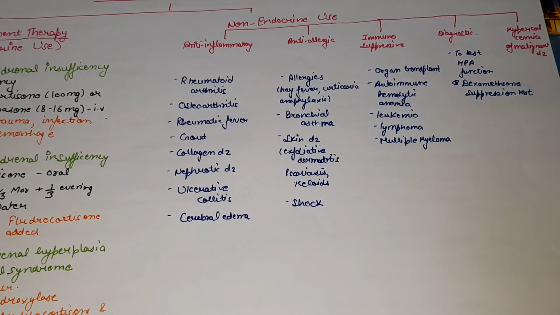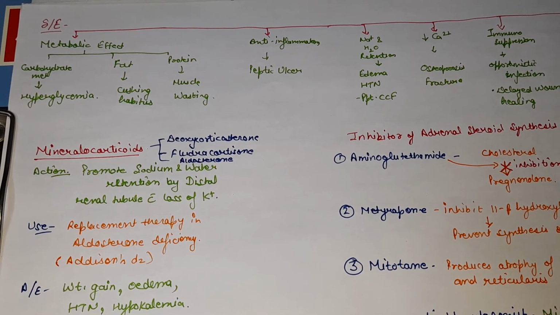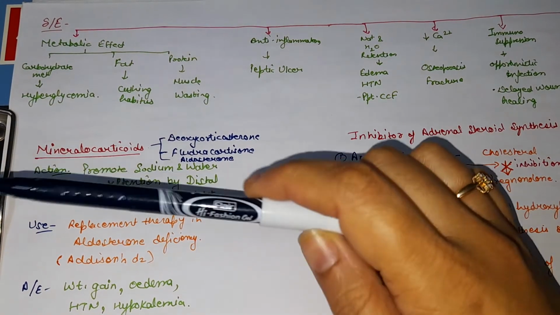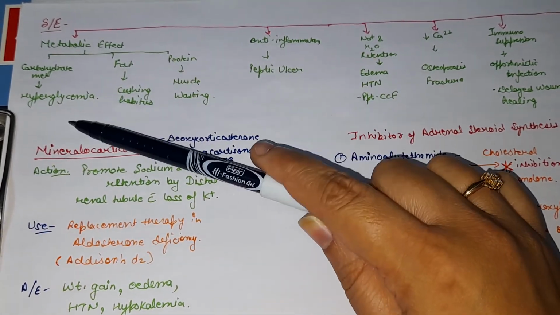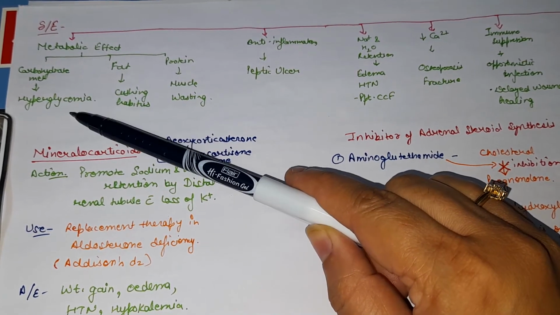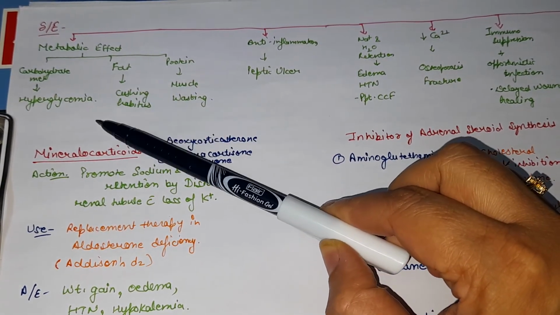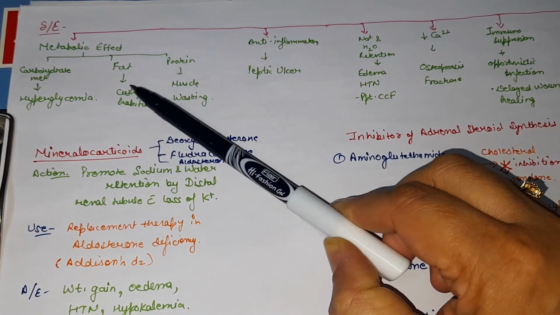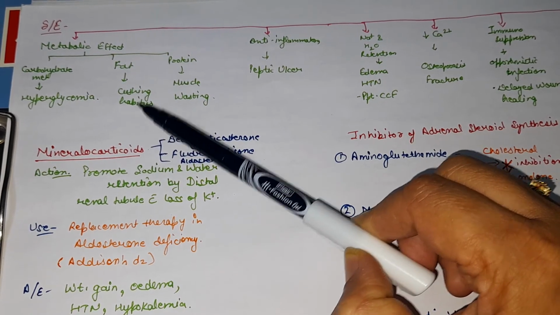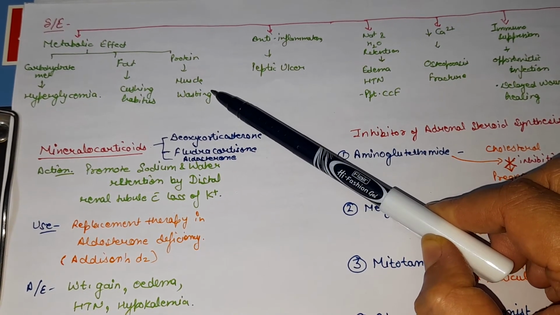Next, we will discuss the adverse effects of glucocorticoids. Again, the side effects of corticosteroids can also be remembered in a simple way. Like we discussed in pharmacological action, they have metabolic effects. So they decrease the insulin sensitivity, and they increase the gluconeogenesis, so they cause hyperglycemia. In fat, there is redistribution of fat and lipolysis, so they cause the Cushing habitus. Their characteristic features are moon face, buffalo hump, thin limbs, and next they cause muscle wasting, because glucocorticoid has catabolic action.